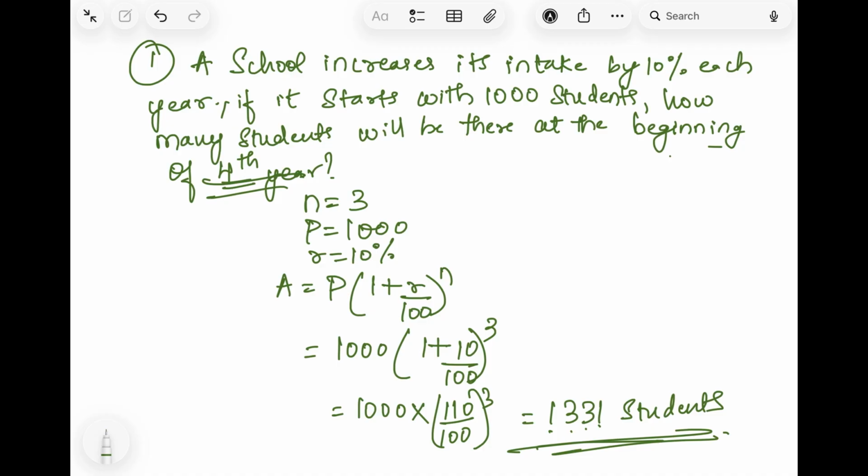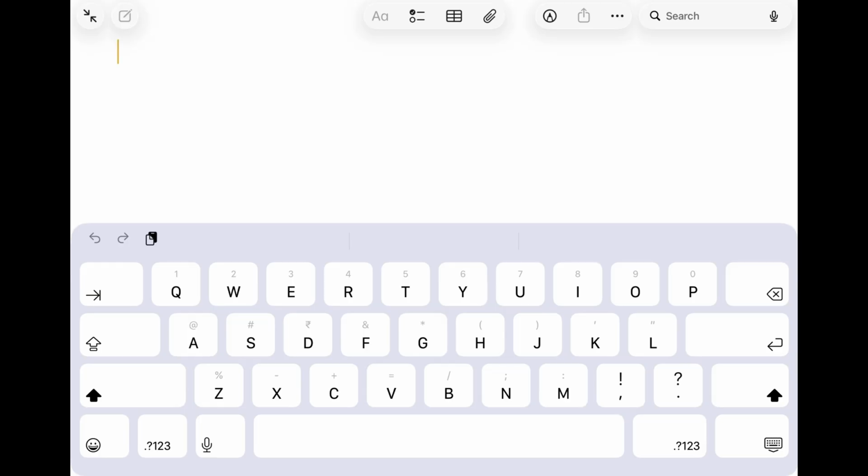I hope the concept is well understood: what is simple interest, what is compound interest, and also the concepts done before this, that is profit, loss, cost price, selling price and all. If you have any doubts, please comment below. I will solve your doubts and I will give you a challenge question so that you can solve it and comment the answer below.